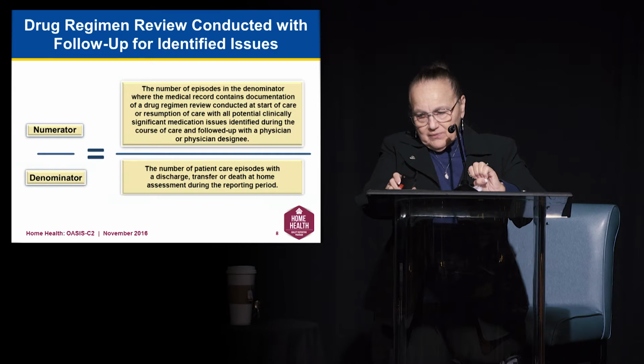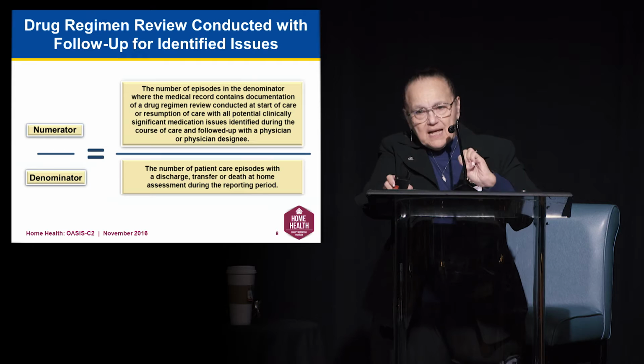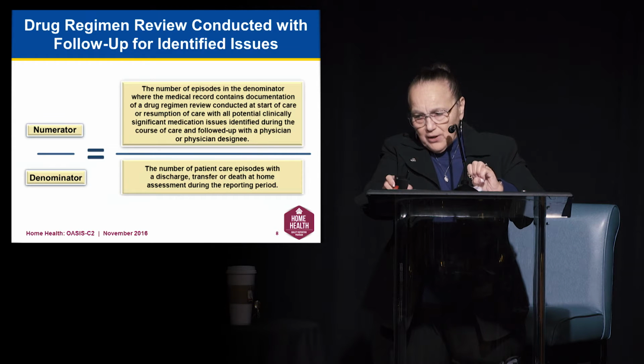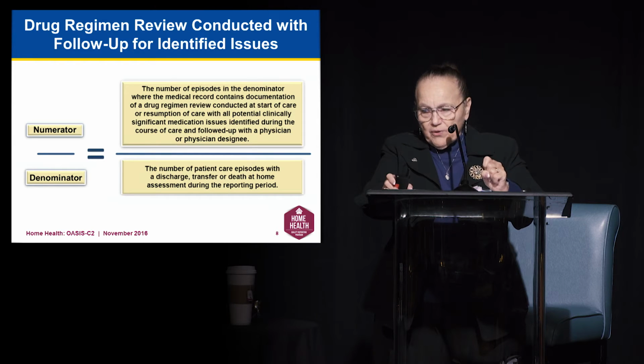We're looking at defining the numerator and the denominator here. The numerator is the number of episodes, and I'm going to read this because the mathematical definition matters. The number of episodes in the denominator where the medical record contains documentation of a drug regimen review conducted at start of care or resumption of care with all potentially clinically significant medication issues identified during the course of care and followed up with a physician or physician designee.